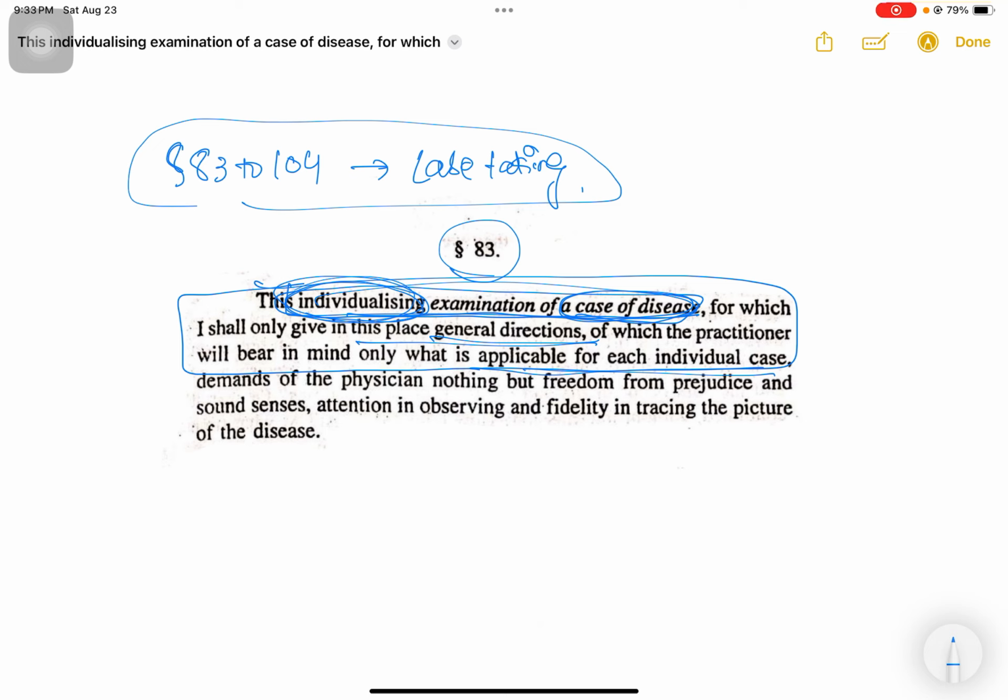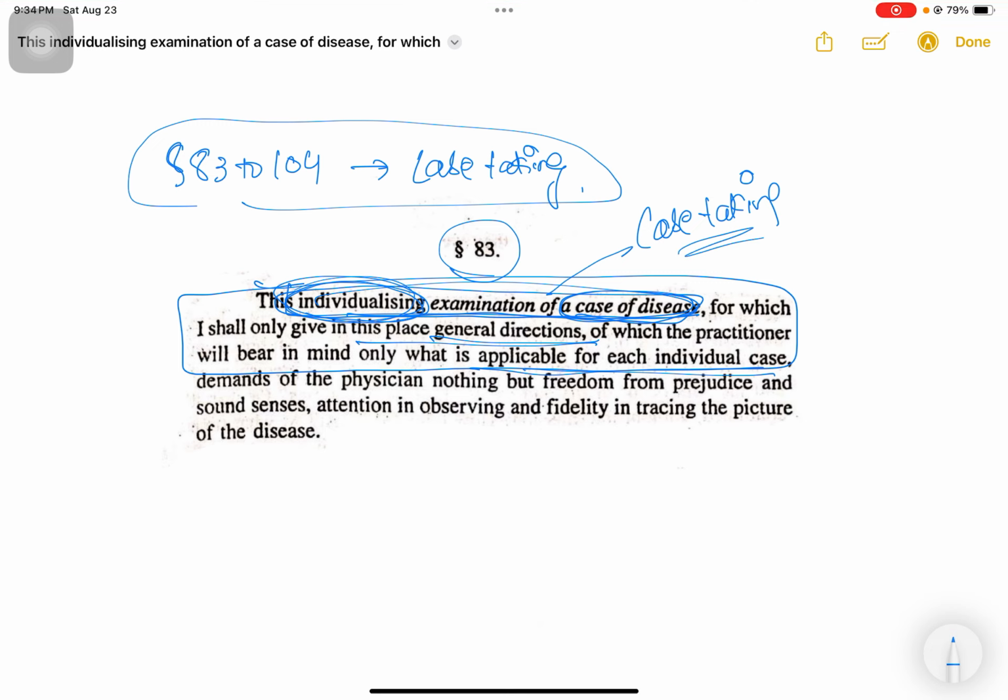Here we see that there is no standard questionnaire. We do not have a set of questions that we can ask every patient who comes. We will have to adjust and adapt to the patient and ask relevant questions to that particular case of a disease. So this is the individualizing examination of a case of disease, which is nothing but case taking, says Hahnemann.